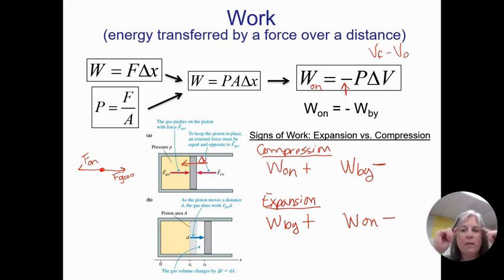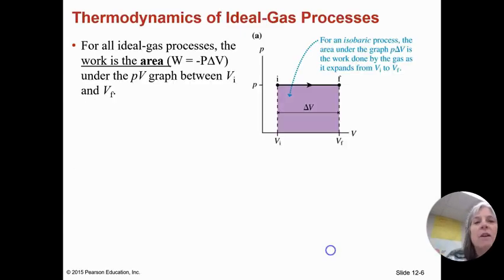But it's important to be able to visualize what is happening in the signs for work, because another way you can get work is by the area under a PV graph. And anytime you have an equation that's something times something, the area under those somethings on a graph is going to give you that quantity. So the area, and it's the whole area.